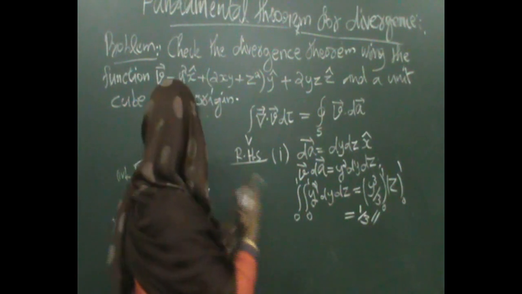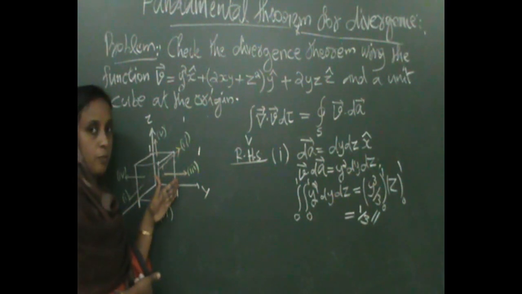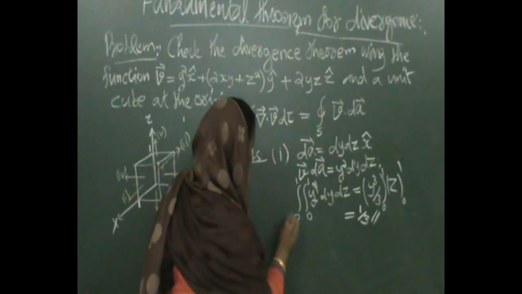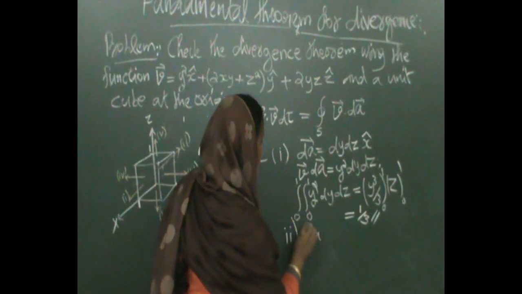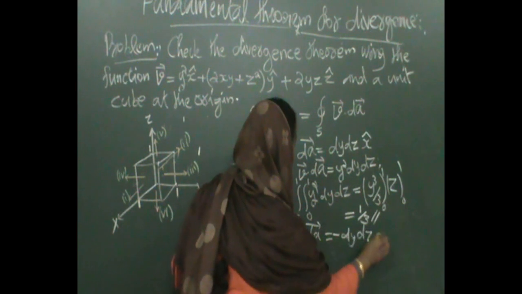Now its opposite pair is a face along the minus x cap direction. So for face 2, this dA is minus dy dz x cap.